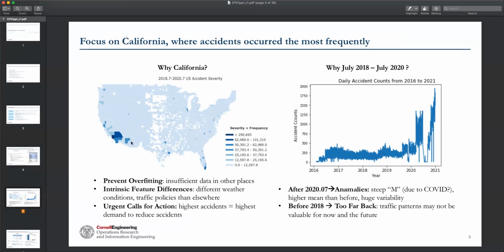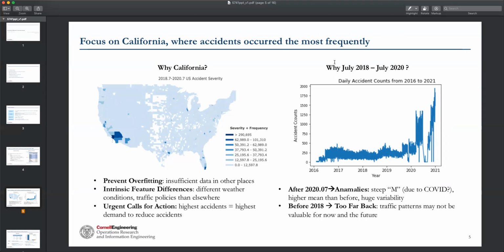California has a high number of accident counts, so we want to focus on it because other places do not have sufficient data to learn. Moreover, weather conditions can be different, such as California does not snow, and it may have different traffic policies than elsewhere. The third reason is that since there are many severe accidents, there will be a high demand to reduce the accidents, so we want to analyze it.